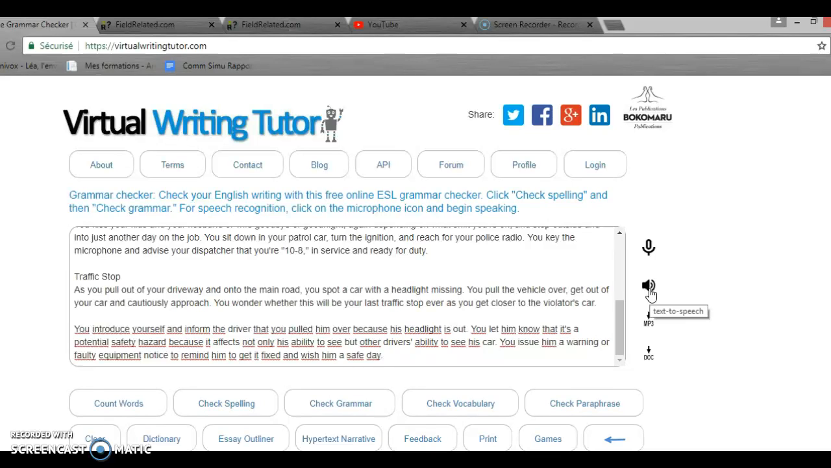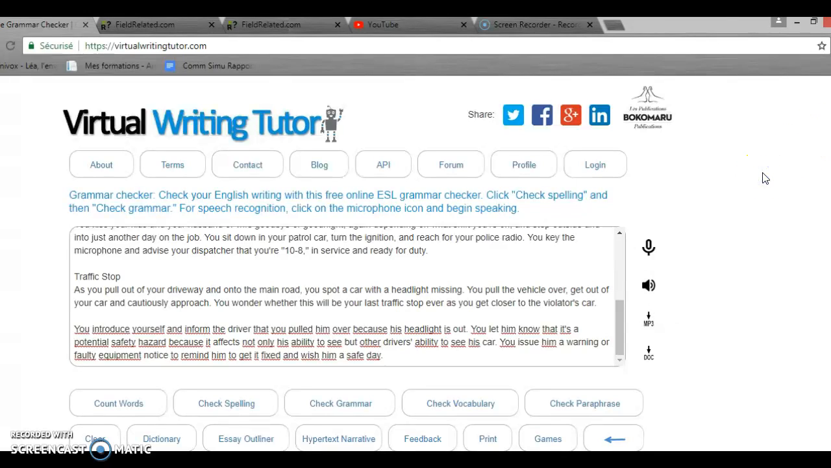But there's a little NB with it. It can take a little while when you push that button, so make sure you click only one time on it. If not, you will hear two persons speaking at the same time and it's really annoying. It's not going to help you at all.